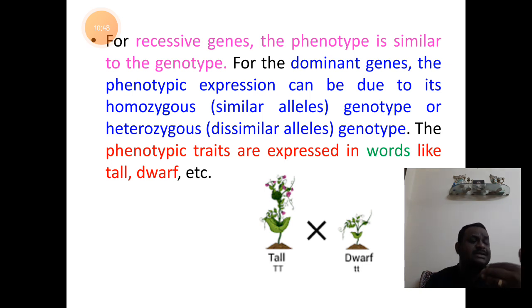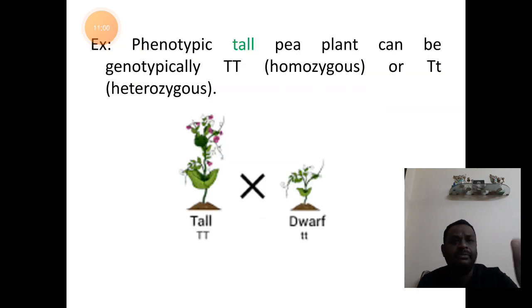The characters which relate to the physical appearance are called phenotypic characters. They are usually expressed using words like tall, dwarf, the color, etc. To cite an example again, the phenotypic character is the tallness. In pea plant, it can be capital T capital T for homozygous tallness, capital T small t for heterozygous tallness. For recessive, it is the dwarf condition, and it is due to the genotype small t small t. So, hope the concept is clear.